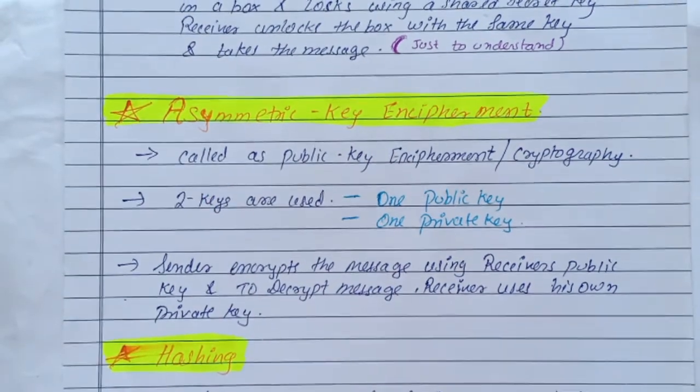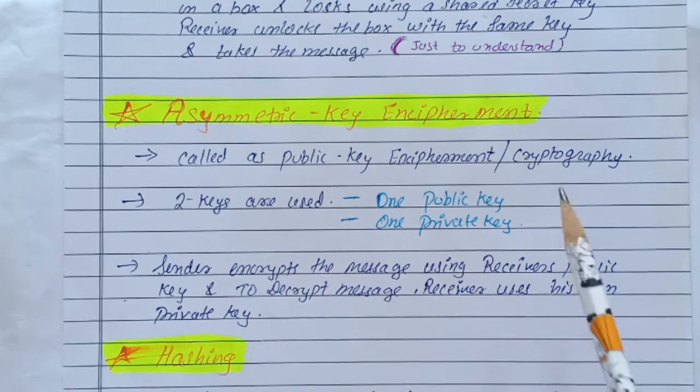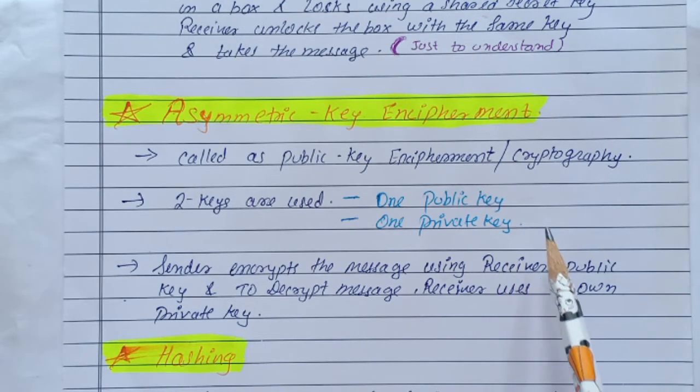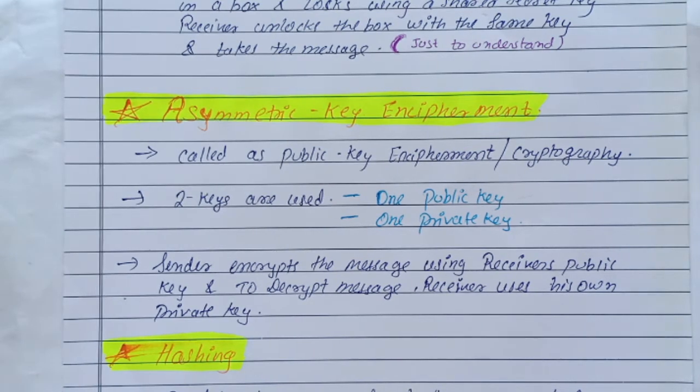Second is asymmetric key encipherment. This is also called public key encipherment or public key cryptography. Here two keys are used, that is, first is the public key and second is the private key. The sender encrypts the message using the receiver's public key, and to decrypt the message, the receiver uses his own private key.